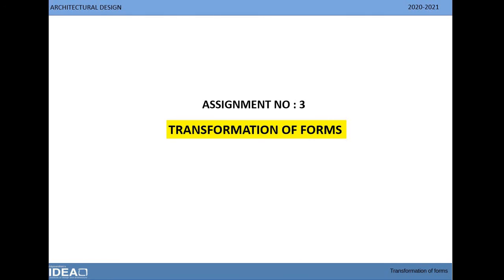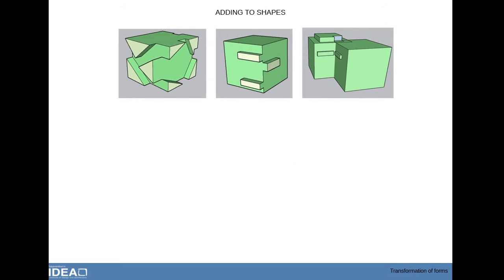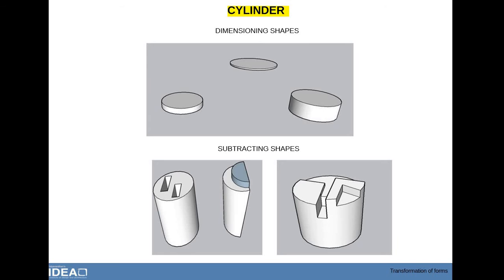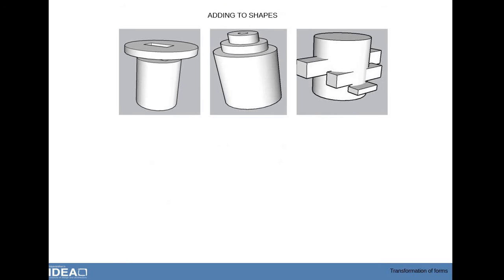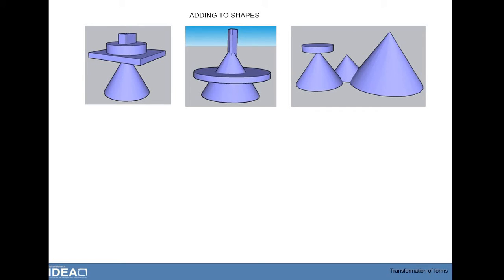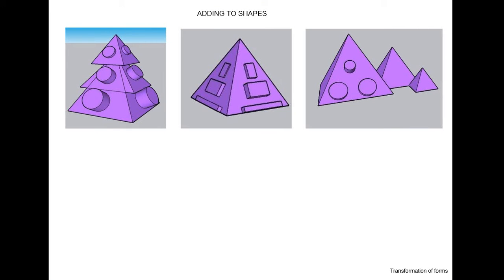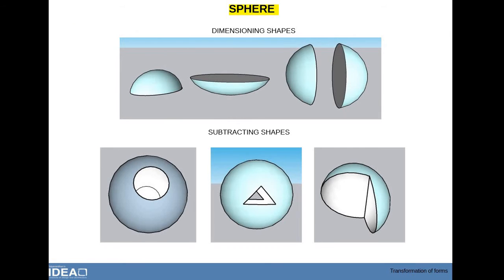Assignment number 3, Transformation of Forms. All these different shapes are transformed by three different transformations. Dimensional transformation means just altering a shape while retaining its identity. Subtractive transformation means subtracting a portion from a form. Additive transformation means adding to a form to increase its volume. All these transformations helped me to understand the change in the appearance of a shape and how they add value to it.